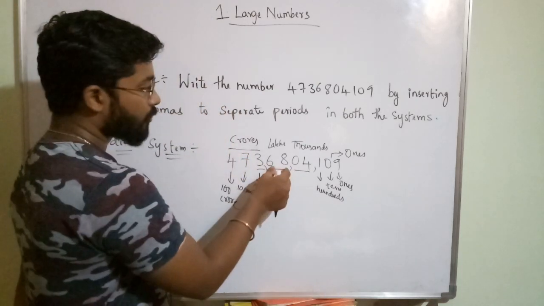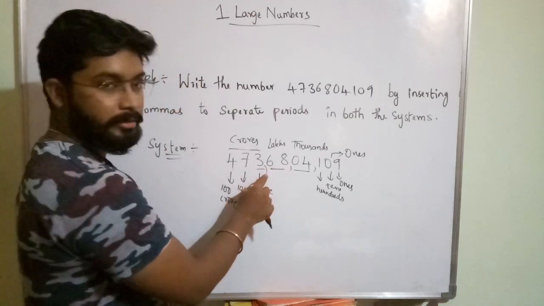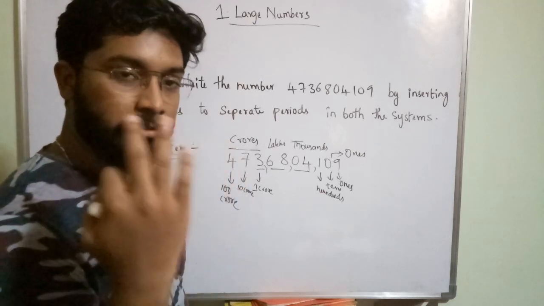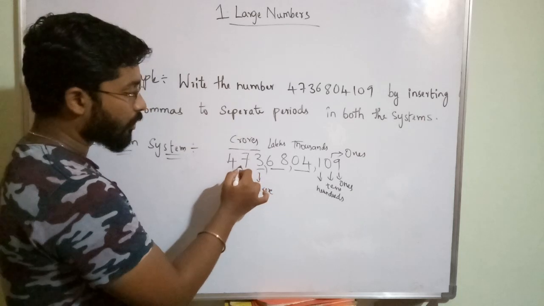In lakhs also we have lakhs, 10 lakhs. That's why after 2 digits only we are putting one comma. But coming to crores, they will have 3 places. The crores period will have 3 places: 1 crore, 10 crore, 100 crore. So you should not separate them like this.